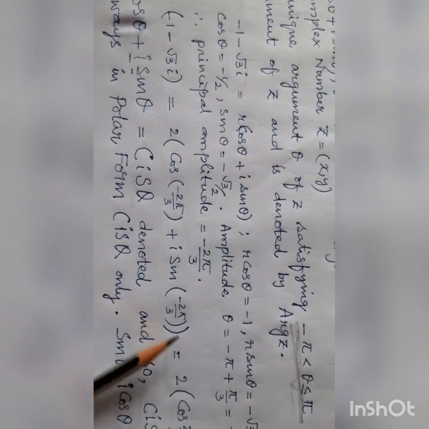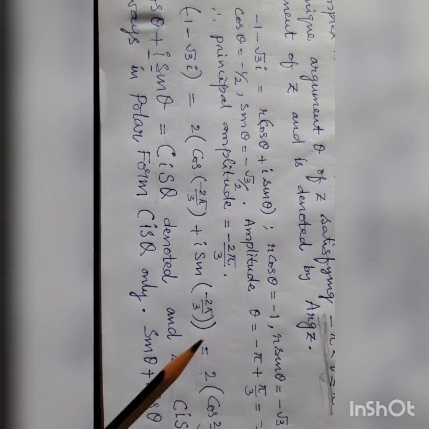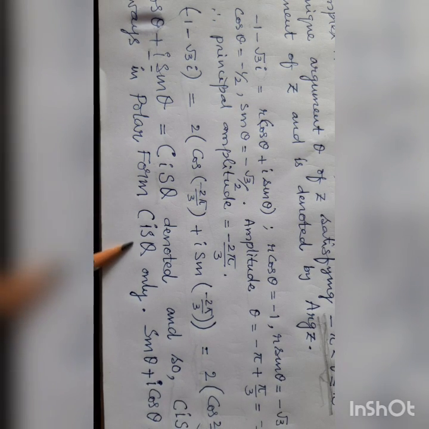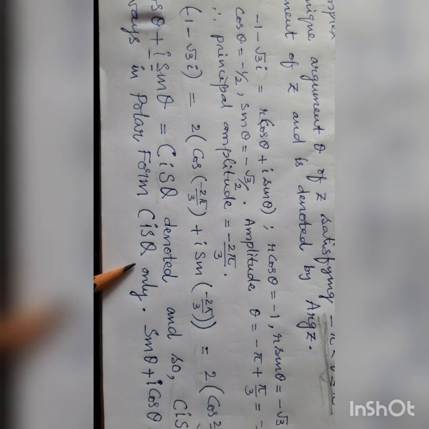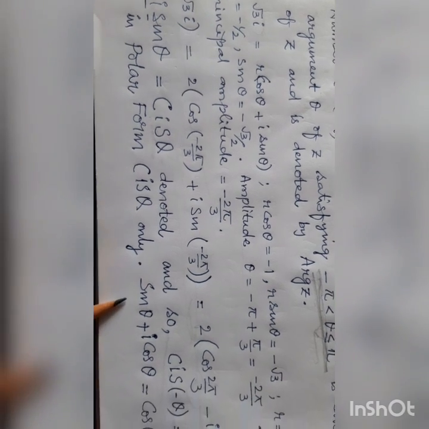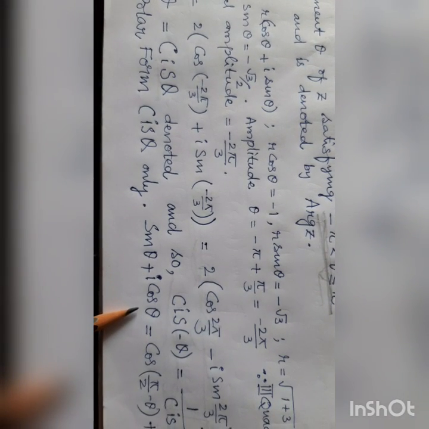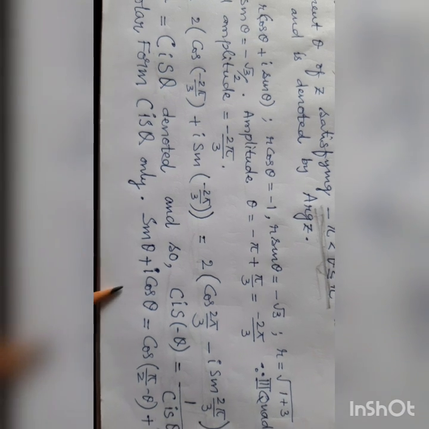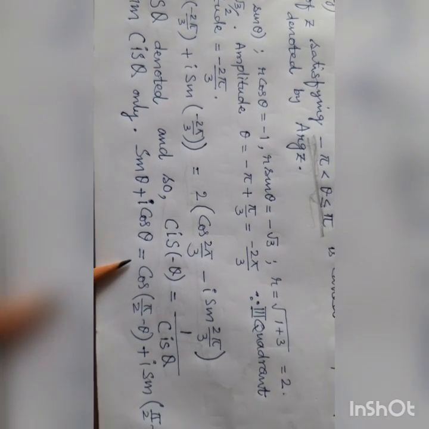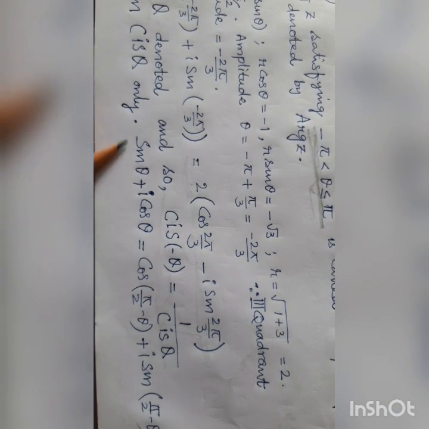Polar form is always cis theta only: cos plus i sin only, not sin plus i cos. If it is sin theta plus i cos theta, you should not write it like this.